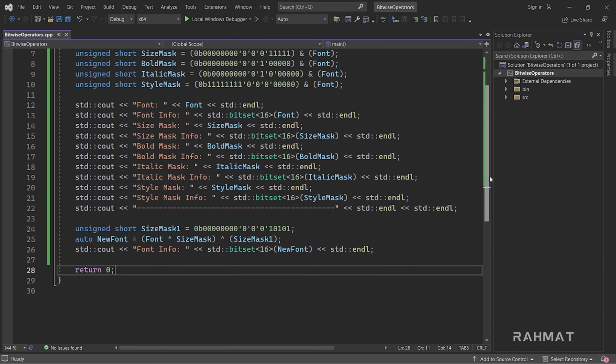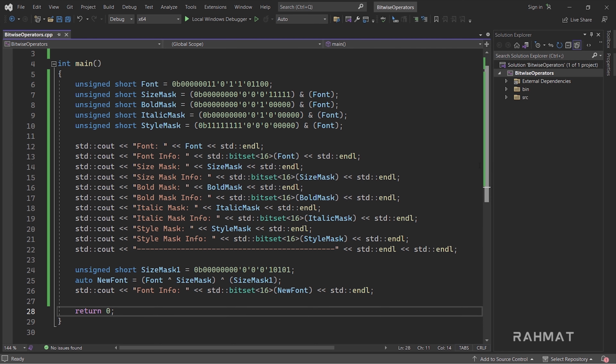So before talking about bold and italic, let me tell you how all these things are working together. First we declared the font information, and we stored the binary digits in that. 16 digits we can store in a short because it's 2 bytes. And we added these extra single quotes, which mean nothing, whether they are there or not. It's just for us to understand the difference between them. Then we used the bitwise AND operator to extract the information of size mask, bold mask, and italic mask from the font.